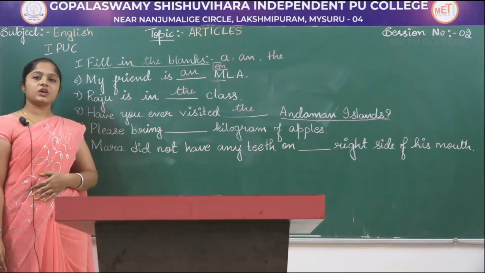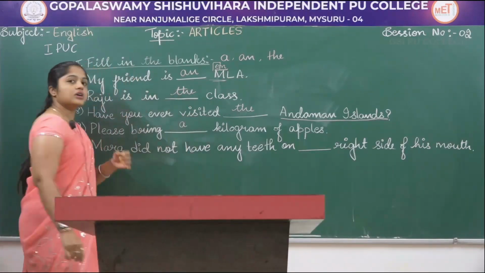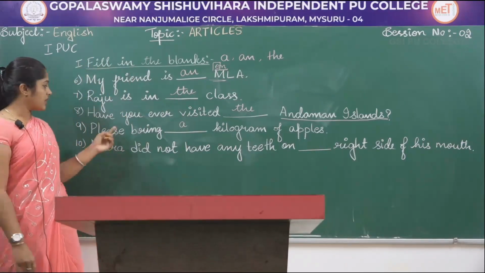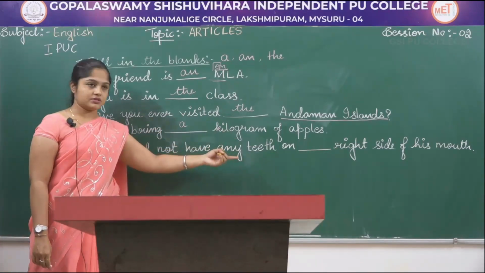Over here, what do you think will fit? Over here it is a kilogram. A denotes one. Okay, please bring a kilogram, one kilogram of apples.